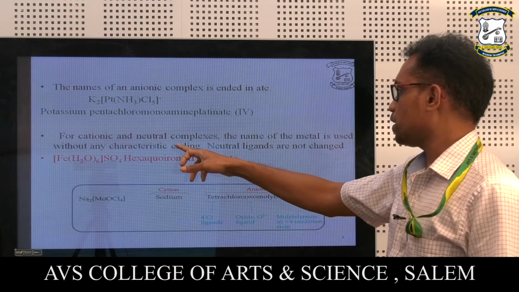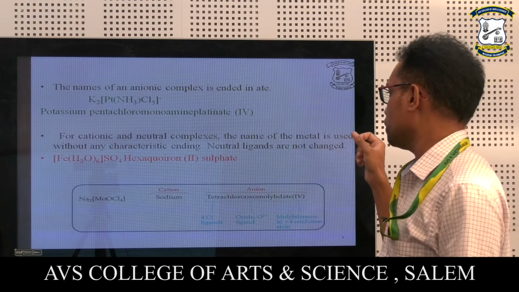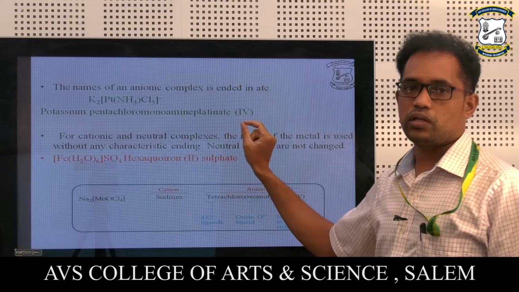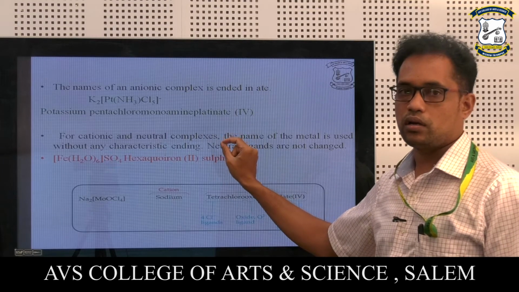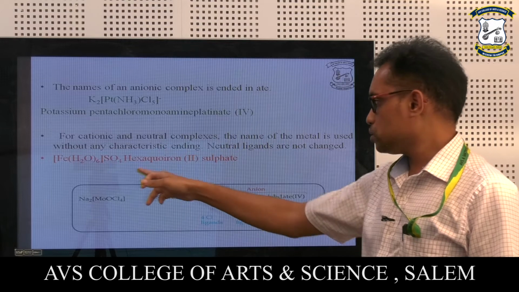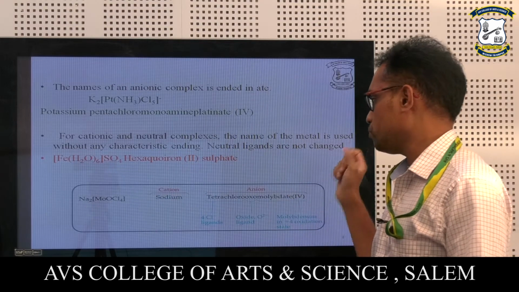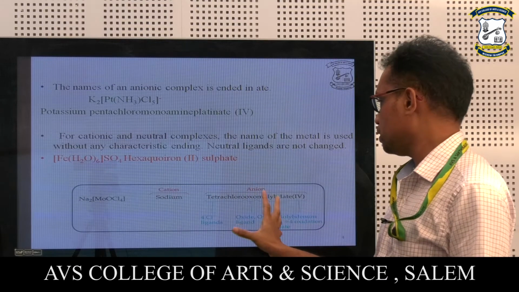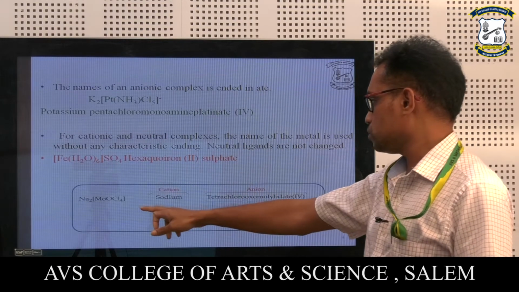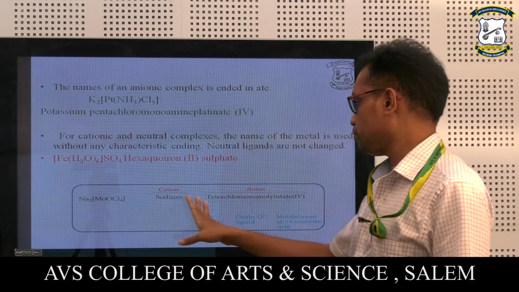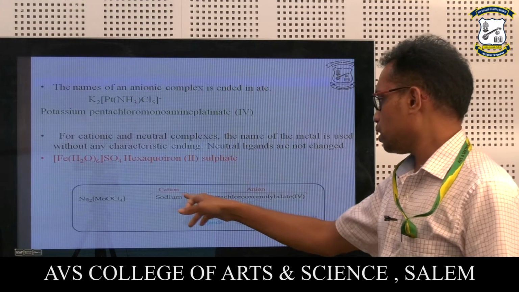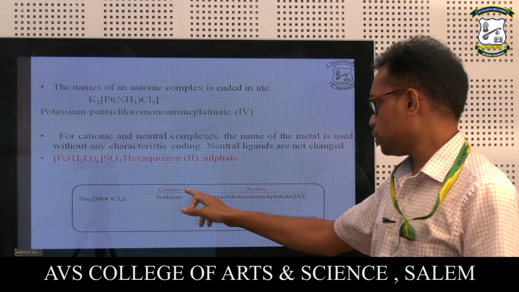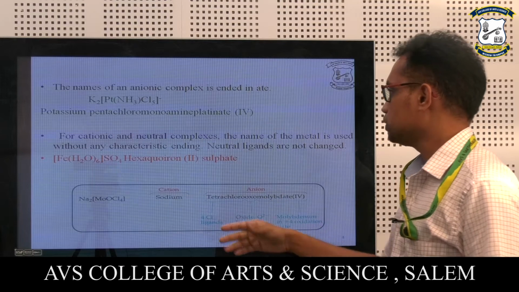And also for cationic and neutral complexes, how can we name them? The name of the metal is used without any characteristic ending. That is what they are indicating here. Neutral ligands are not changed. So this is a common example. Iron complexes they have given. And here how the cation and anion vary, they are given in the simple table column. This is sodium, some molybdenum, some kind of complexes, and here how they are named as per the IUPAC nomenclature with respect to the presence of cation and anion.